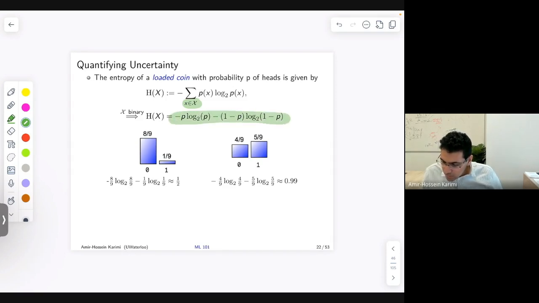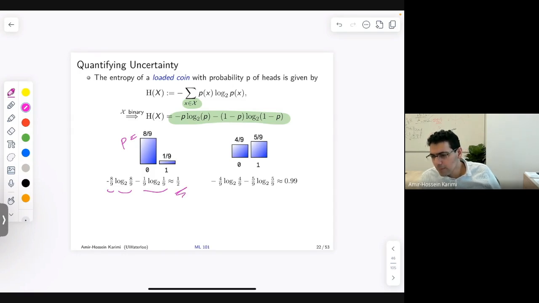Based on our observations, we know that P is equal to 8 over 9 for the coin on the left-hand side. We will write minus 8 over 9 log 2 of that, and then minus the other case. It comes out to be something like 0.5.